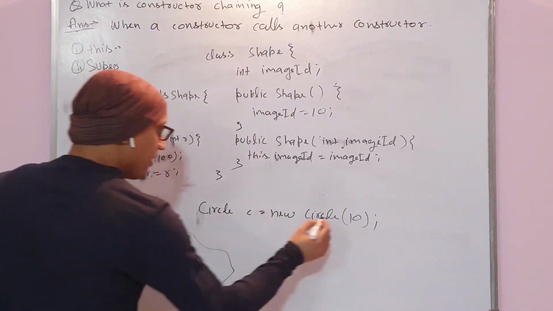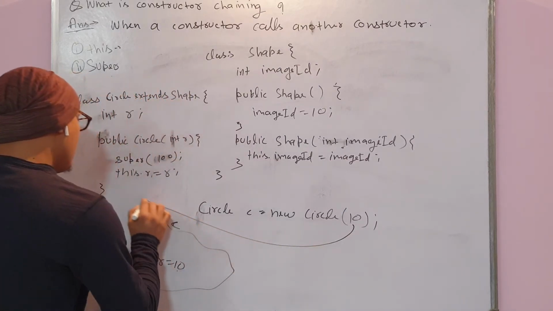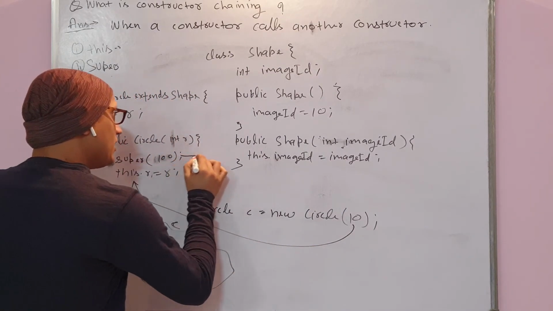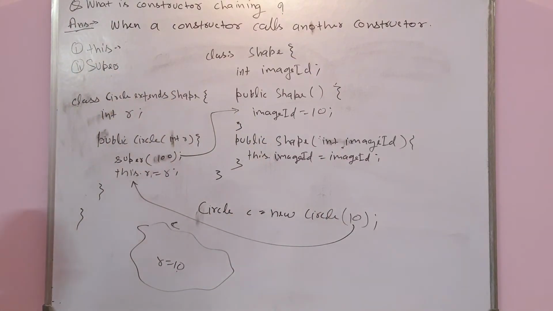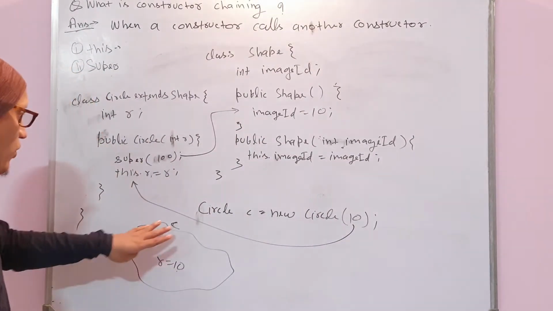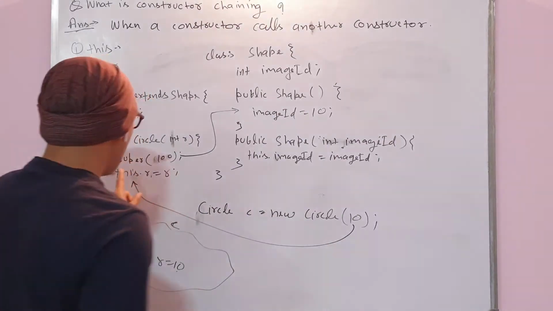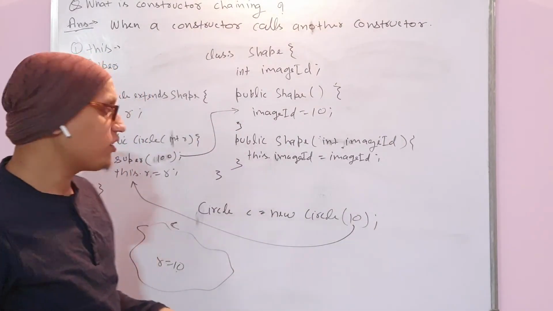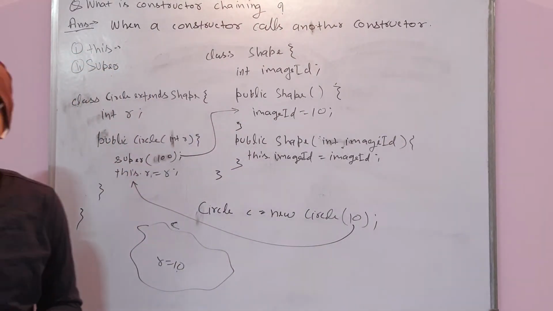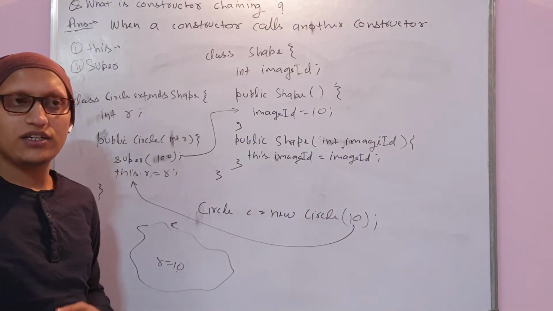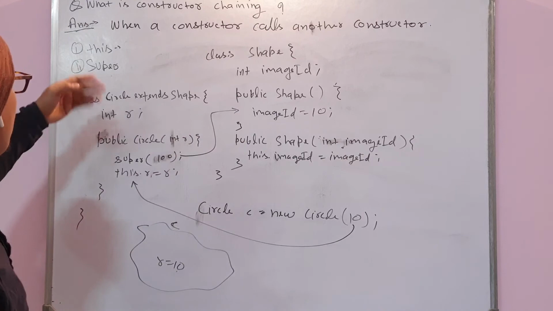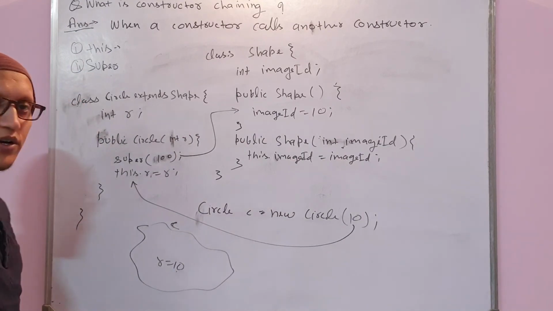So what will happen in this case, this constructor is calling this constructor and this super keyword is calling the super class constructor. Again you are forming a constructor chain, because you have called a constructor and this constructor is calling the super constructor using the super keyword. So this is the constructor chain example using the super keyword.